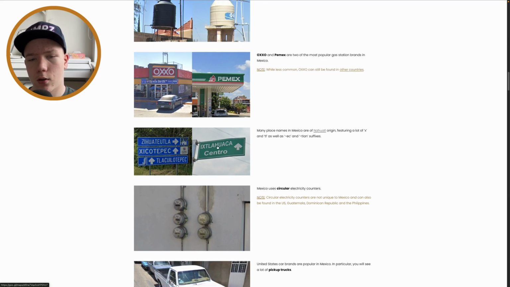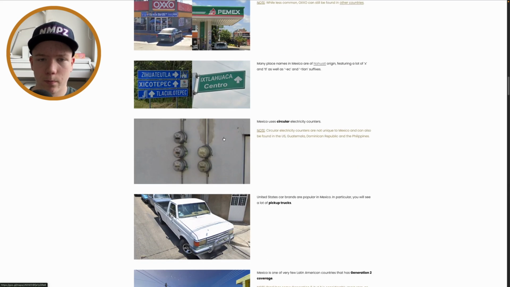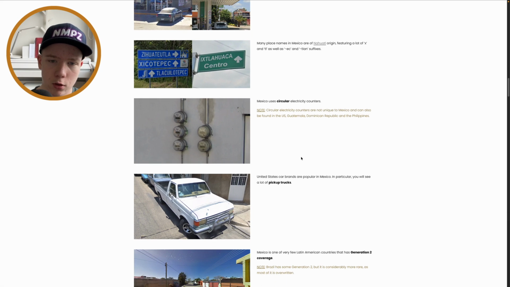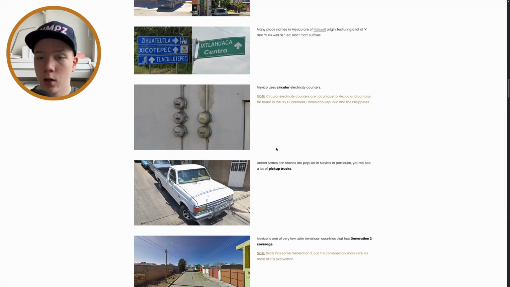So yeah, you can take a look at this. Place names. Circular electricity counters, really useful. You will see them in other places as well, but really useful thing. It's quite a well-known meta.